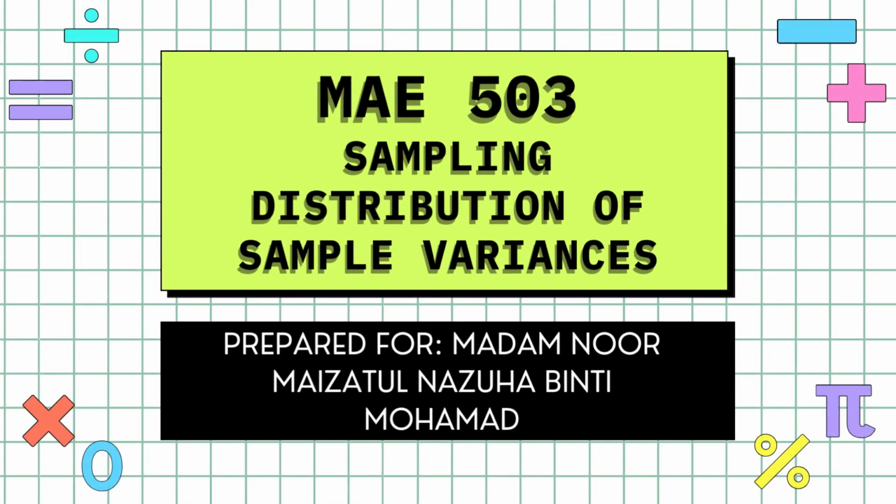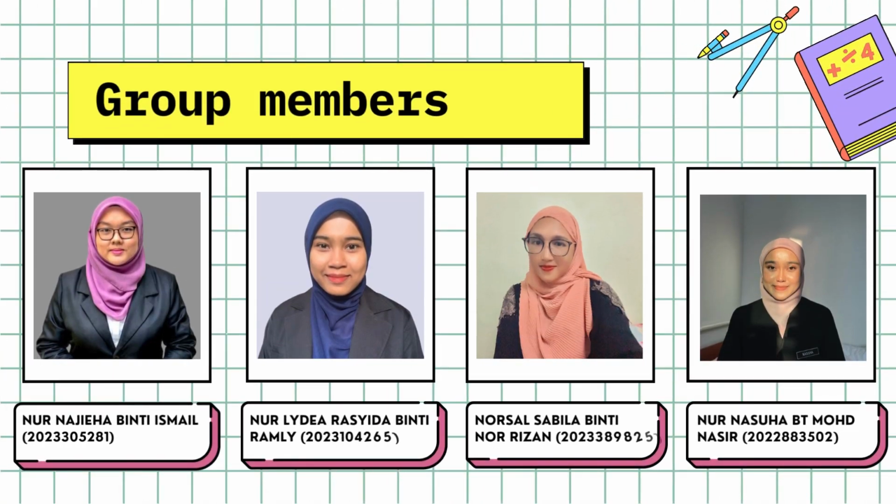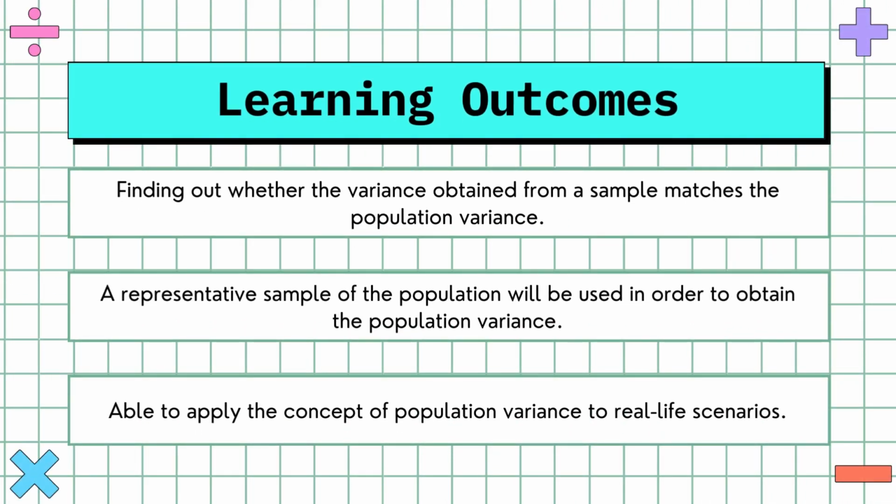We are from Group 5 from ED 2492A. We will discuss about sampling distribution of sample variance. So these are our group members: Nona Chah binti Ismail, Norida Rashida binti Ramli, Nur Salsabila binti Norizan and Nona Suha binti Muhammad Nasir. Our learning objective from this topic can be summed up as 3 learning outcomes.